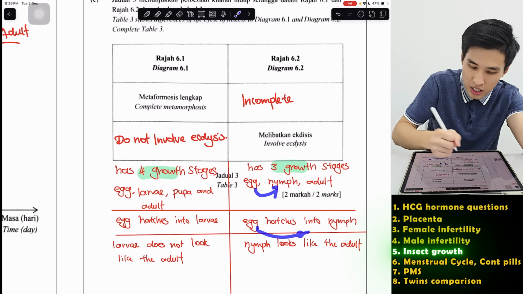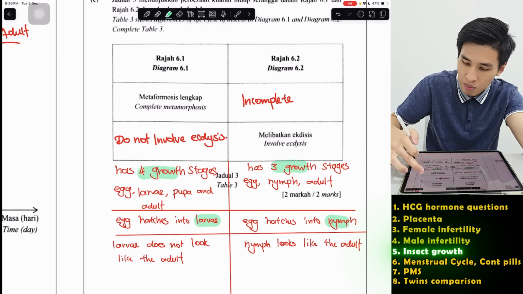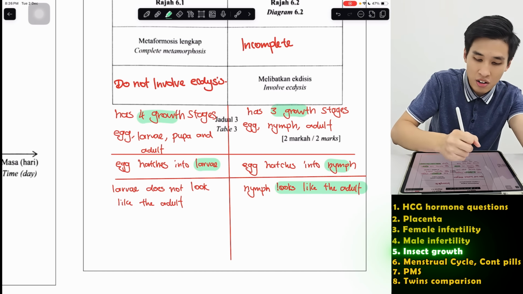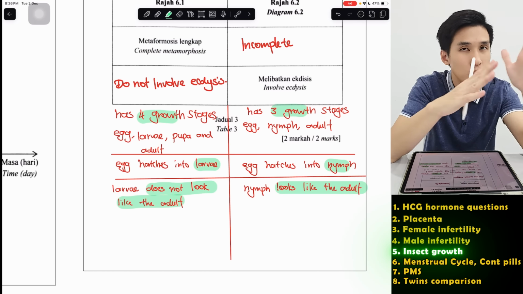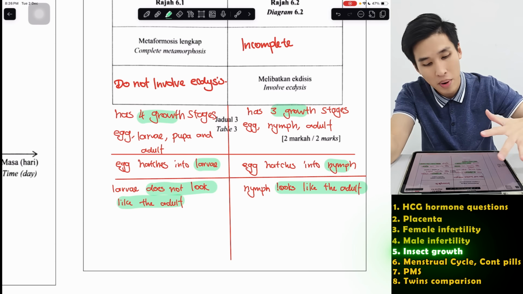This one is nymph, this one is larva. Between larva and nymph, the nymph looks exactly like the adult. The difference is just size. Larva looks completely different, does not look like the adult. So these are additional comparisons you can write, if, let's say, they ask for more marks.